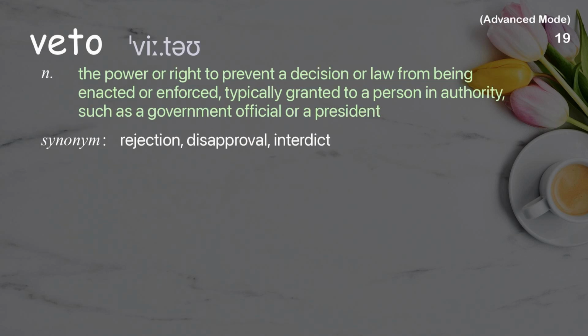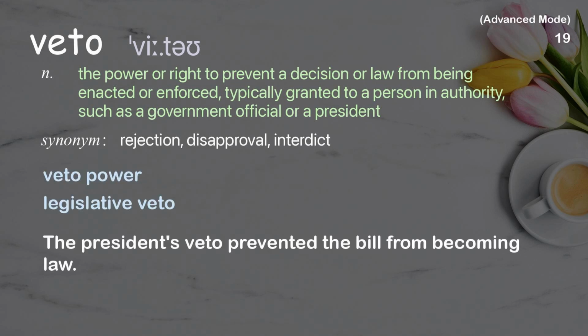Veto. The power or right to prevent a decision or law from being enacted or enforced, typically granted to a person in authority, such as a government official or a president. Examples: Veto power. Legislative veto. The president's veto prevented the bill from becoming law.